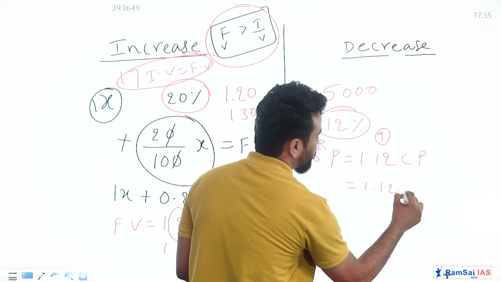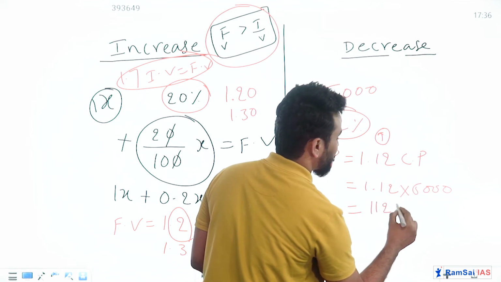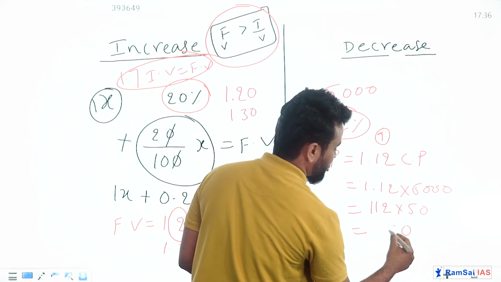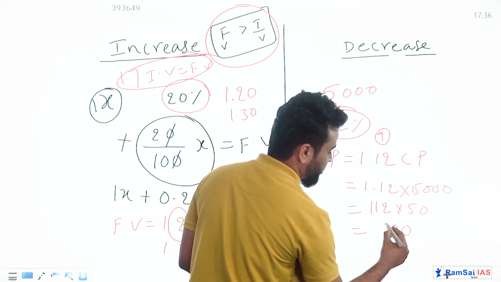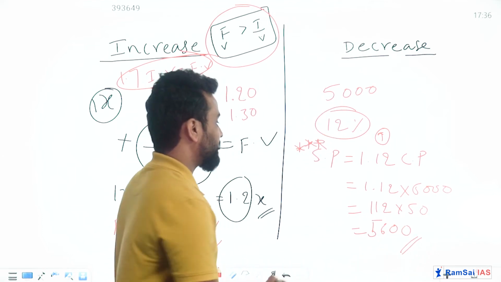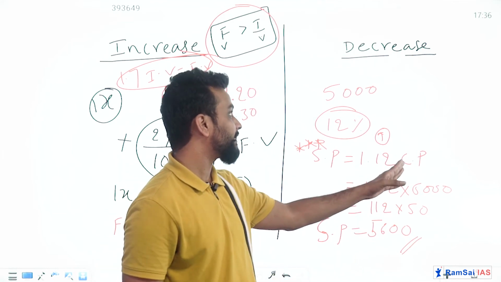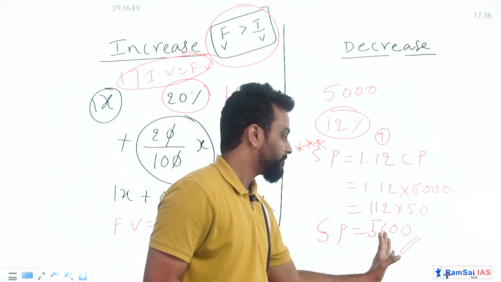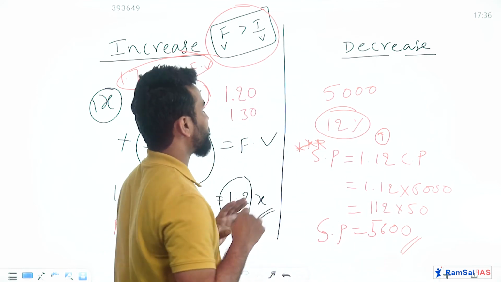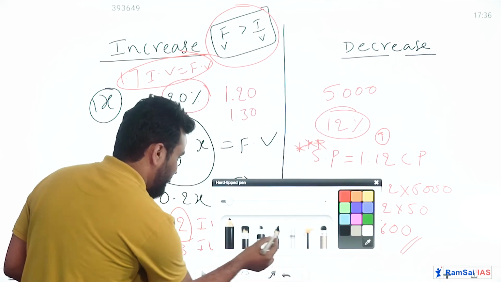So 1.12 into 5000. How much will it be? So can I write it as 112 into 50? That is 5600. This is the selling price. So he bought an article for 5000, he sold it at 5600 at a profit of 12%. Very easy, right? Chalo.